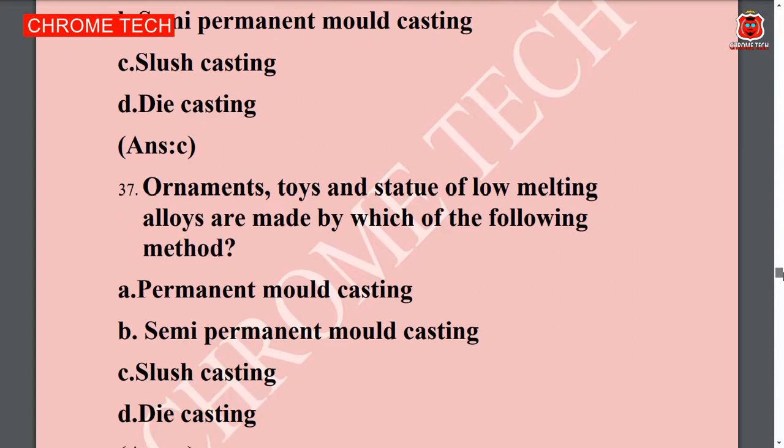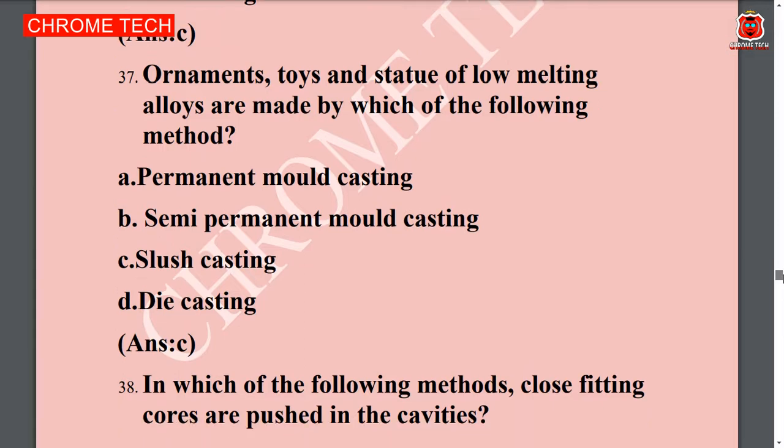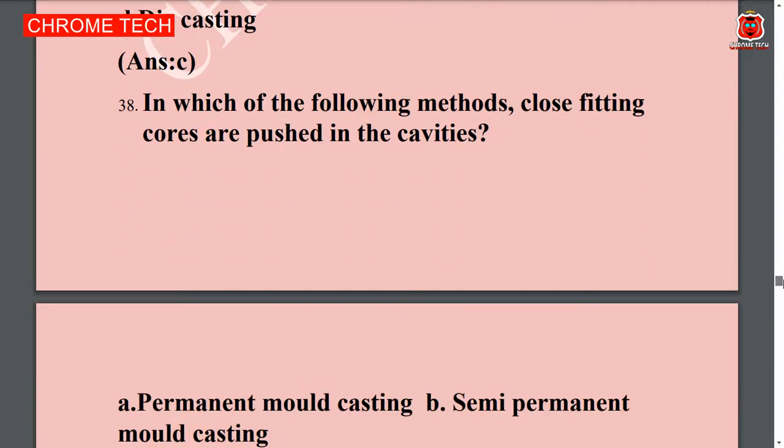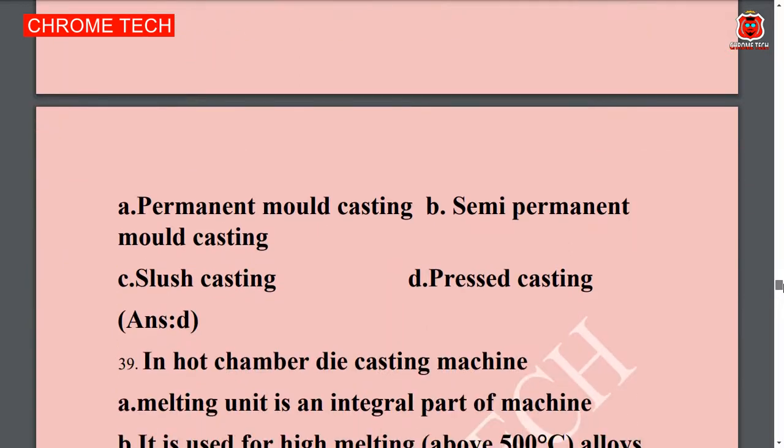Ornaments, toys, and statues of low melting alloy are made by which of the following methods? Option C, slush casting, is the correct answer. In which of the following methods are close fitting cores pushed into cavities? Option D is the correct answer. Press casting is the correct answer.